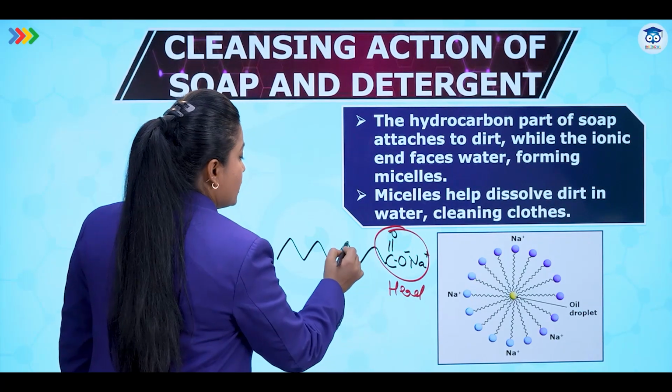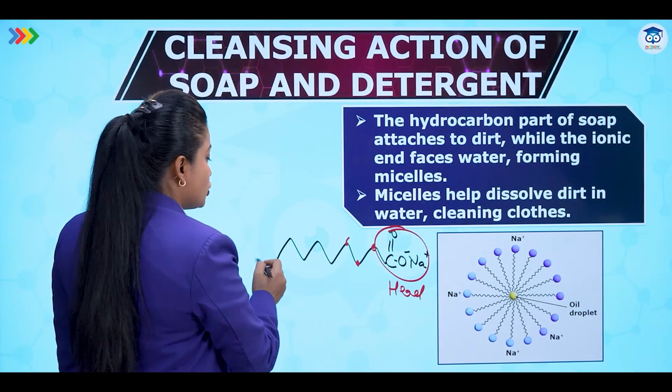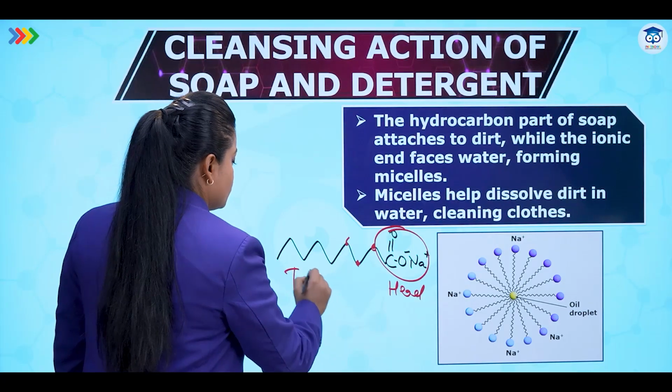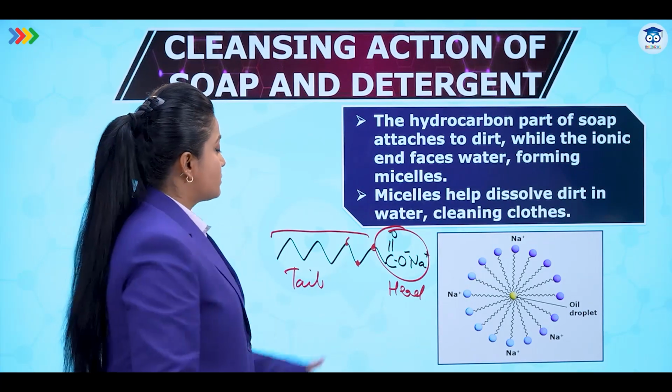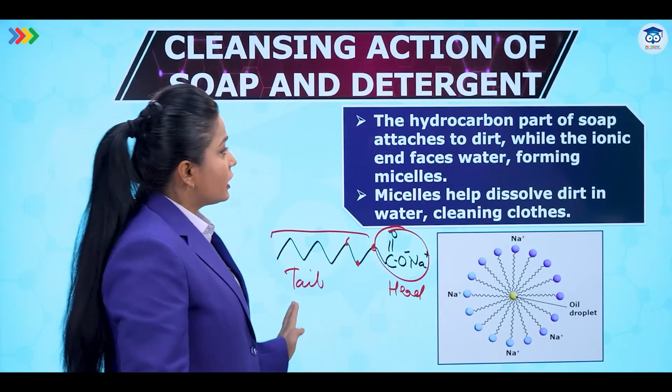And this chain, each point that you see at an edge is a carbon. This long chain is called a tail. It is made up of carbon atoms. This part has ions, so we call it the head. Now, one thing we are clear with: head and tail.